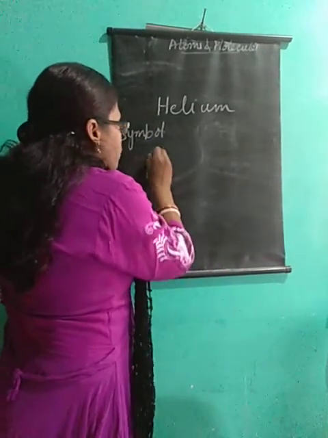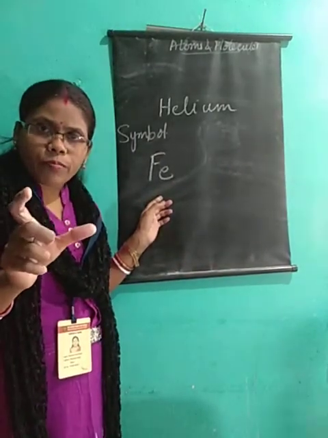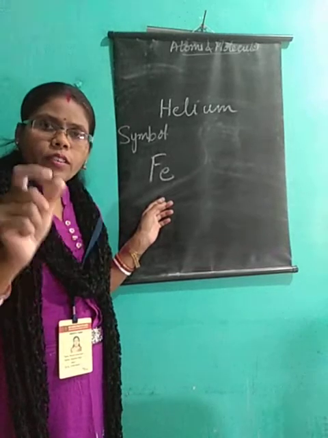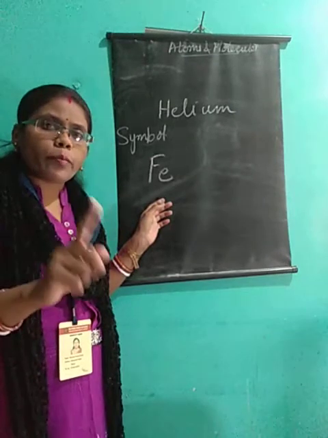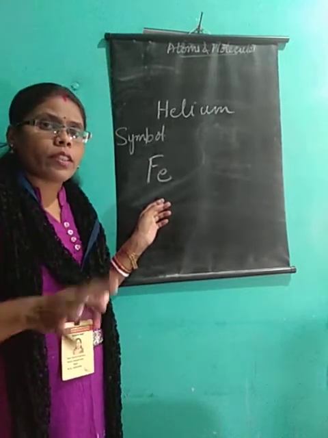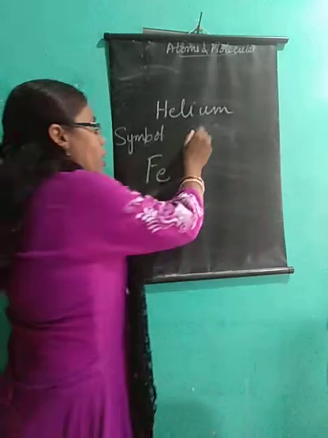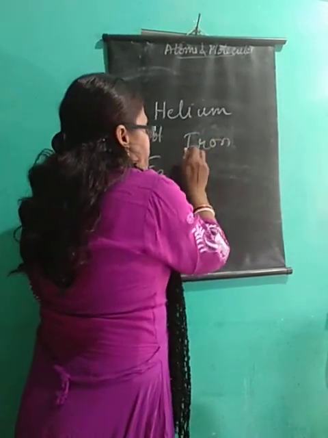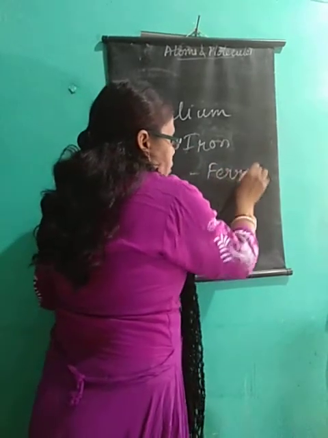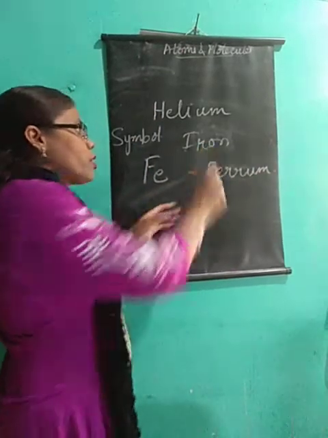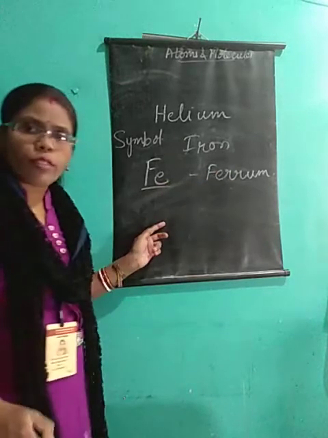Now, I told you generally how the symbol comes. The symbol comes from the element name. In that, the first letter is a capital letter and the second letter a small letter. Two letters are used if not one letter. But in some cases, it has been derived from Latin or Greek names, like Fe. Fe represents iron. The name has been taken from ferrum. This ferrum is another name for iron, and its symbol has been taken from it.